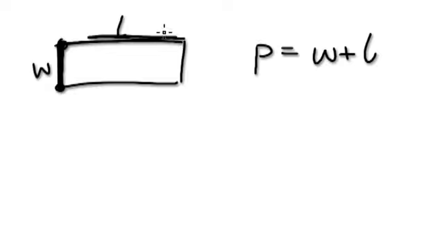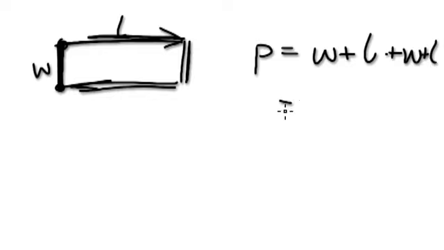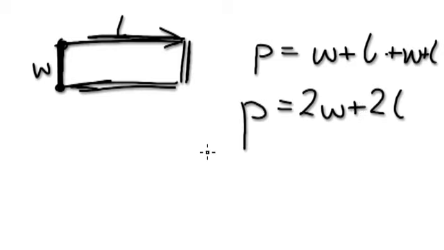So from here to here it would be L, and then down again, so it would be W again, and then back to its original position, which is plus L again. And so it'd be 2W plus 2L. Well, we came up with a formula for the perimeter.